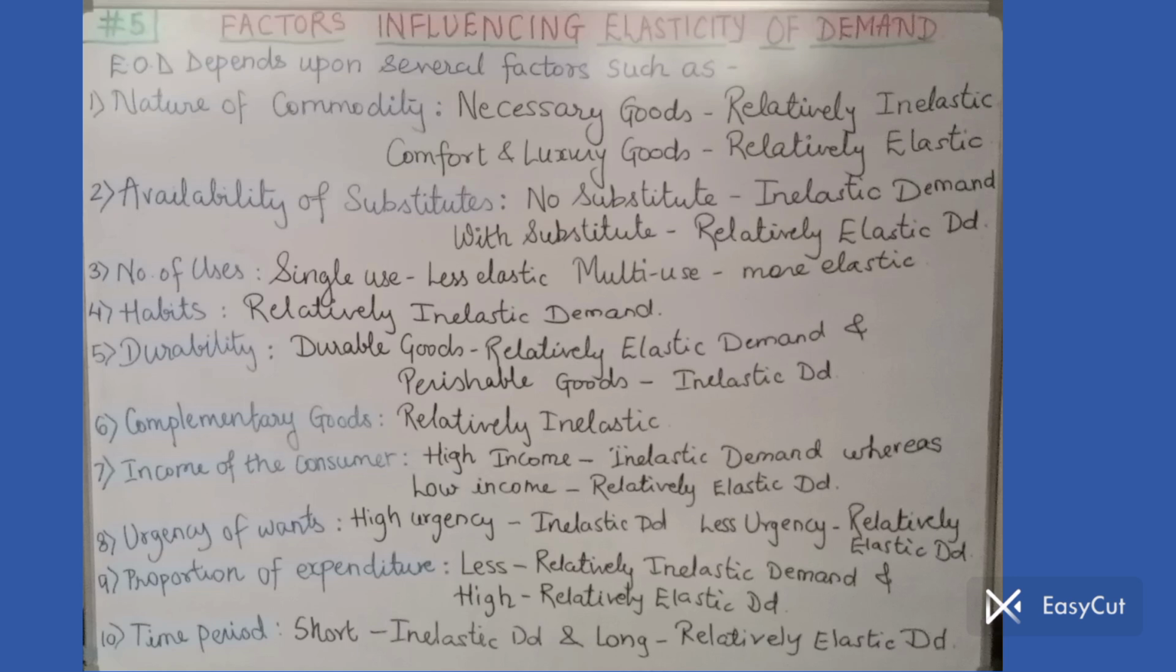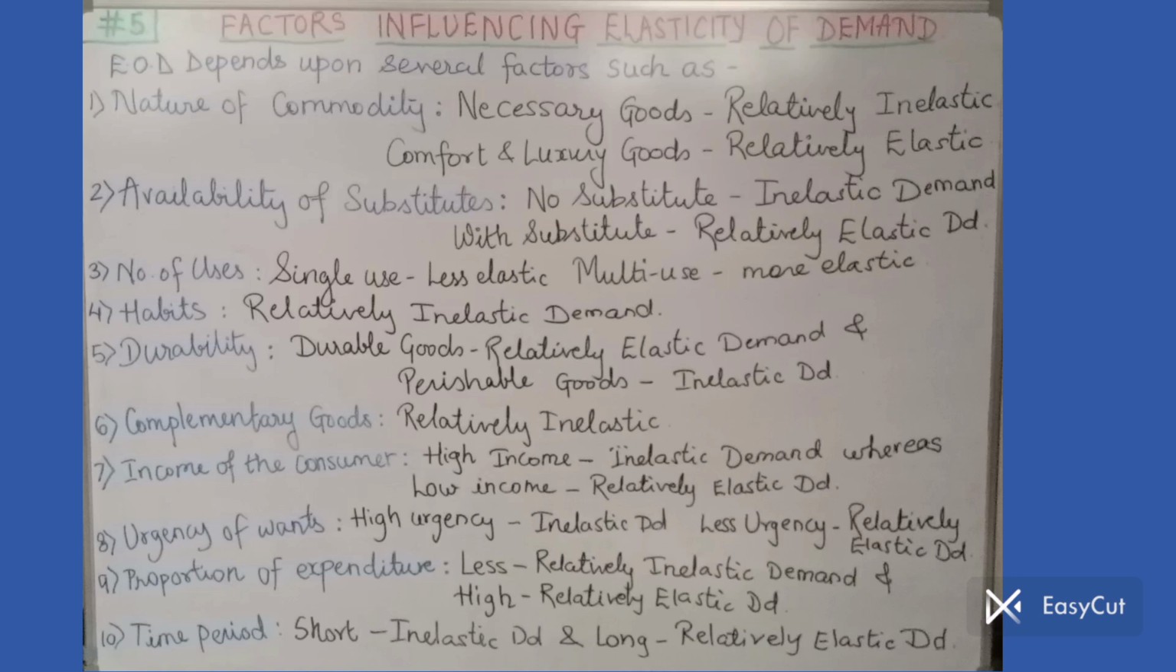Next point, point number 8, urgency of wants. If the product is urgently needed, high urgency of want, then in that case inelastic demand or non changeable demand. Whereas, as I said at the start of the lecture, if there is less urgency, if we can postpone the consumption, if we can wait for the product, then it has relatively elastic demand, that means changeable demand. We will wait for the price fall and hence relatively elastic demand.